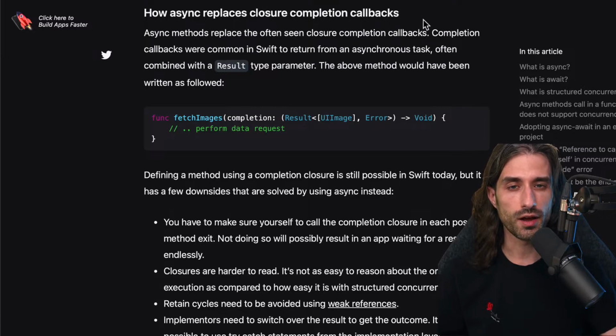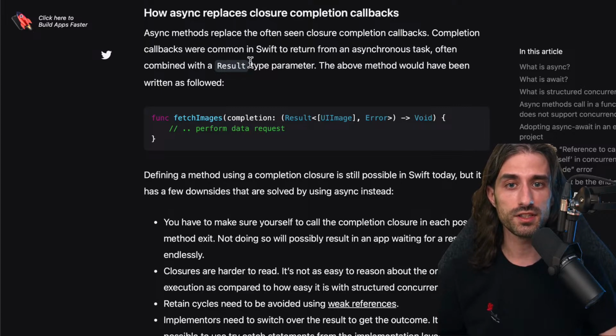Now, let's see how async replaces closure completion callbacks, because this is what used to be the go-to solution since the days of Objective-C. Not the beginning of Objective-C, but Objective-C 2.0 added support for blocks, which was basically the name of closures in Objective-C, and then Swift had closures, and so many APIs from Apple were designed around passing a completion callback. And so async methods replace the often seen closure completion callback pattern.